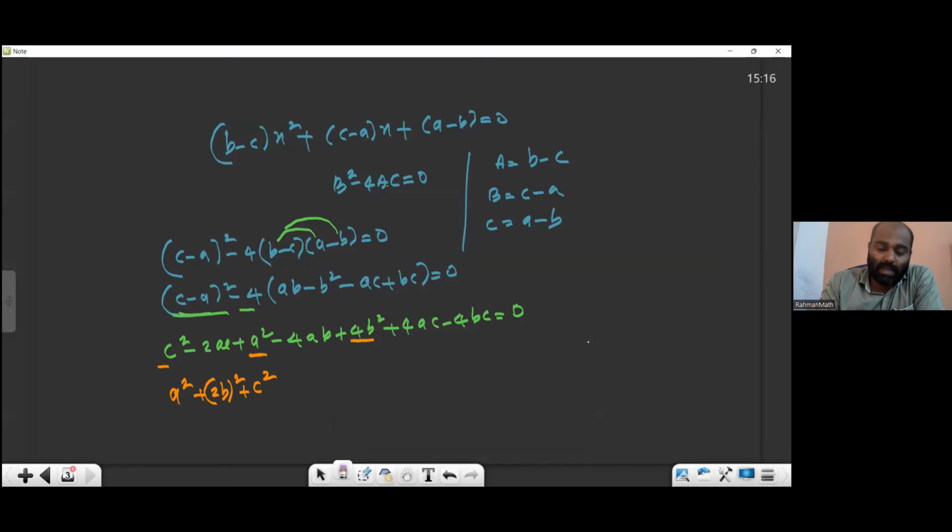After this, I'm writing the AB term, this one. Next, the AC term, but be careful: minus 2AC plus 4AC. There is a 4AC, and from the 4AC you remove 2AC, so there will be 2AC. Finally, minus 4BC. Everything I wrote, this also I wrote.